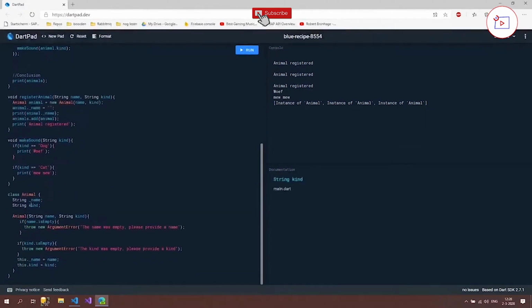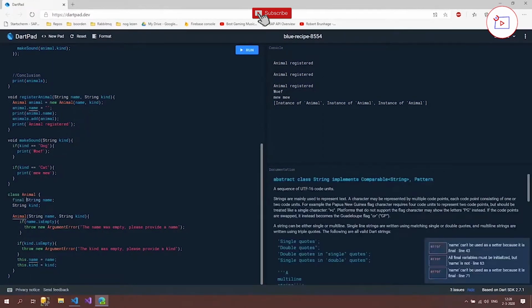So let's change it back here to name, so it doesn't get more confusing. So we aren't actually able to fix this in this way, but there's another way to do this. Let's change this back too. That's with the final keyword. And the final keyword is something interesting. The final keyword says that the name property can only be instantiated inside the constructor and not anywhere else.